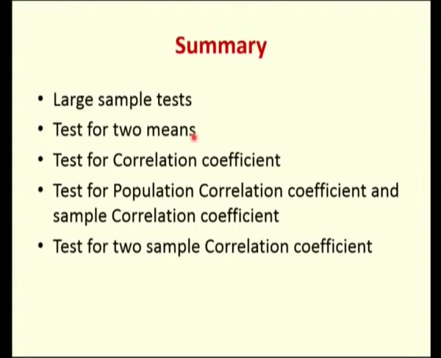We will summarize whatever we have done in this lecture. We have seen what a large sample test is, that is, the sample size is greater than 30, and all the tests we have dealt with in this lecture are large sample tests. We have seen the test for difference of two means, the test for correlation coefficient, that is, whether the population is correlated or not, the test for population correlation coefficient and sample correlation coefficient, and the test for two sample correlation coefficients.